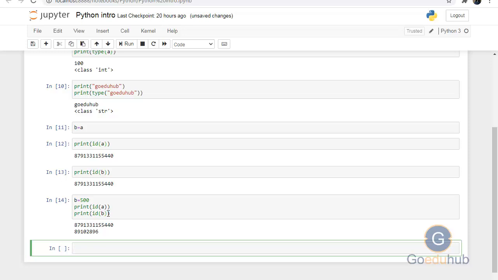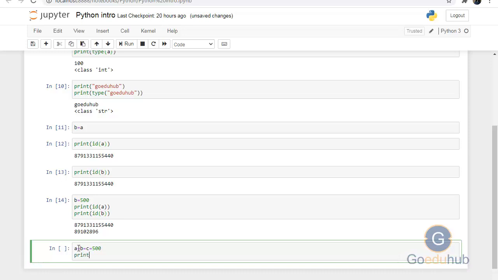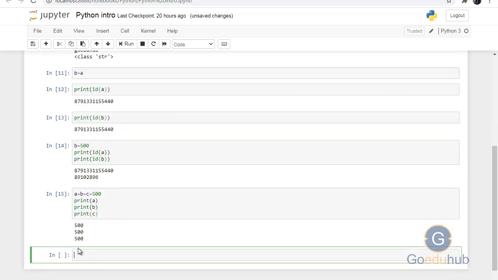Now we will see multiple assignment. I can assign values like this: a is equal to b is equal to c is equal to 500. That means a single value is assigned to multiple variables. You can print a, b, c. All three have the same value.